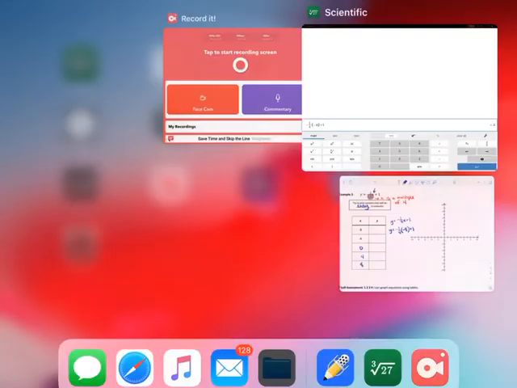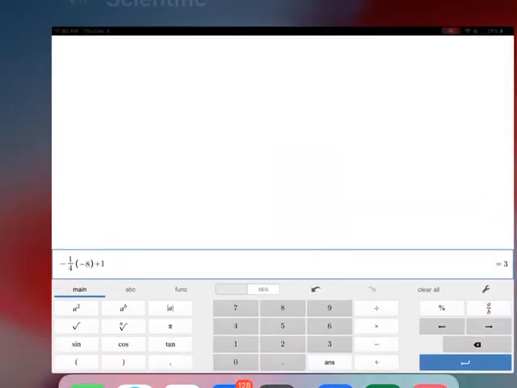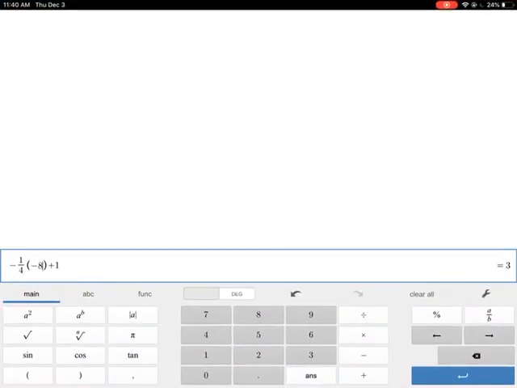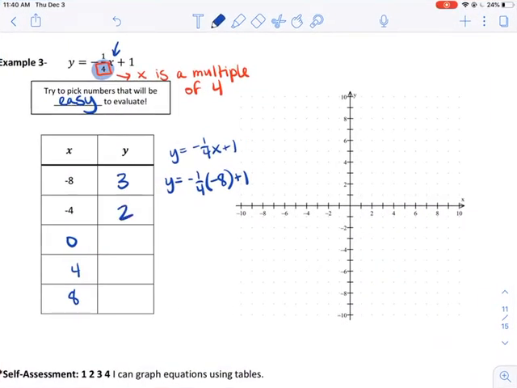All right, that equals 3. Now, you could also do this in your head, but it's like dividing by 4. So negative 8 divided by 4 is negative 2, and the negatives cancel, so that's 2 plus 1. Okay, I did it right. Now, remember, you could just go back in your calculator and put everything in the parentheses where you put that negative 8. It's really important that you enter this correctly with parentheses around the x, though, because otherwise you're going to come up with the wrong answer.